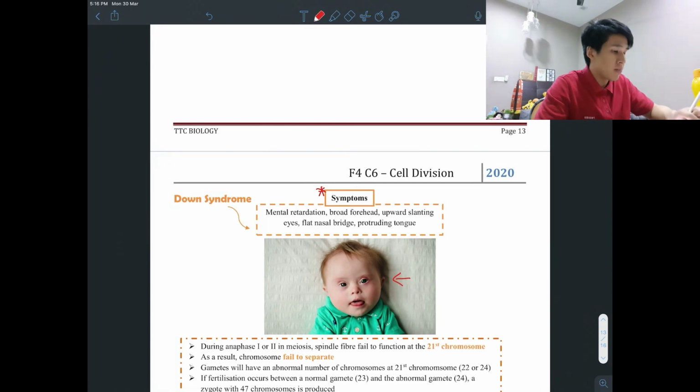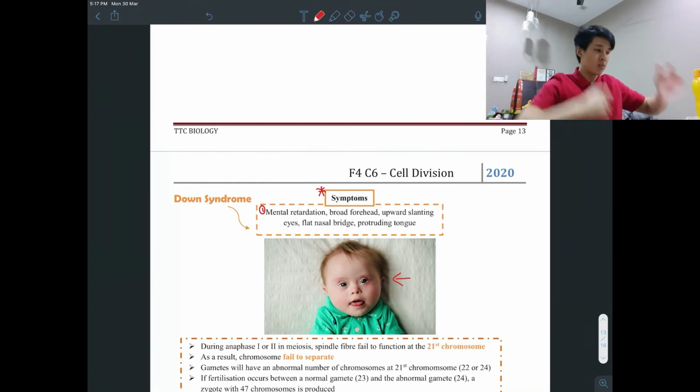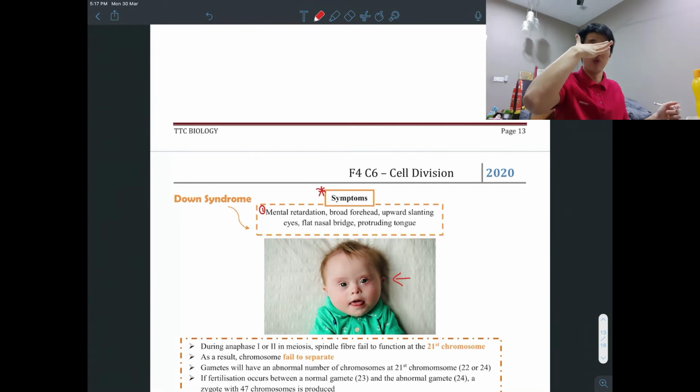Number one, mental retardation. So they have slightly lower intelligence, whereby they cannot learn or speak or behave normally. Their forehead usually is very wide, so they have a broad forehead. Eyes always slant upwards like this. Flat nasal bridge, their nose is very flat, and their mouth is always open and their tongue always comes out like that, like this baby you see over here.